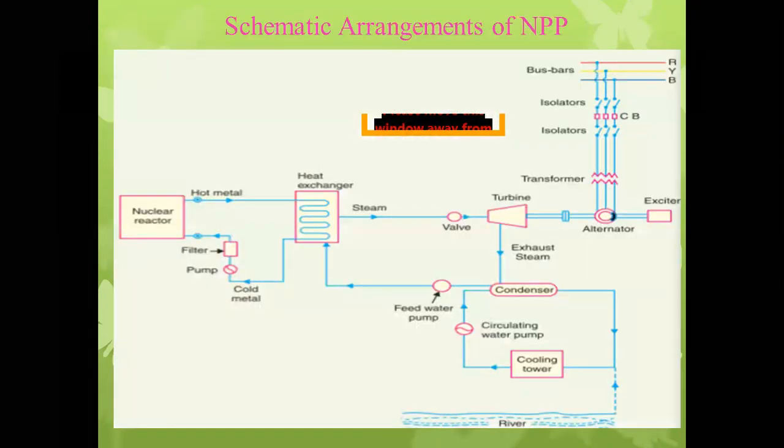The general schematic arrangement for the nuclear power plant or nuclear station is shown over here. Similar to the thermal power station or steam power station, all the remaining parts are the same, but only the steam generating plant is different. The air economizer and air preheater are not found over here.